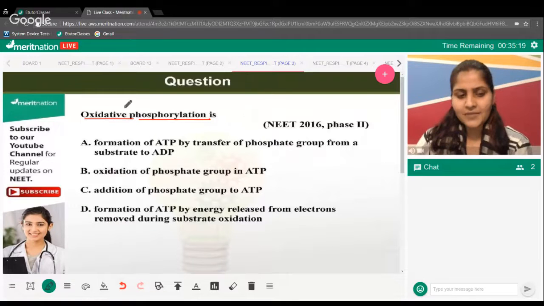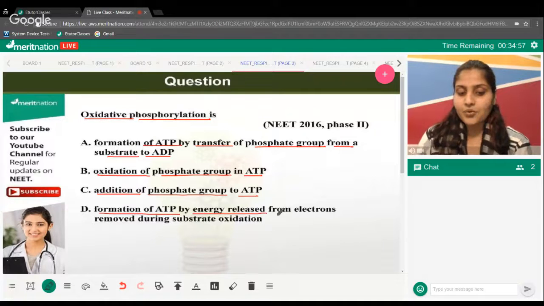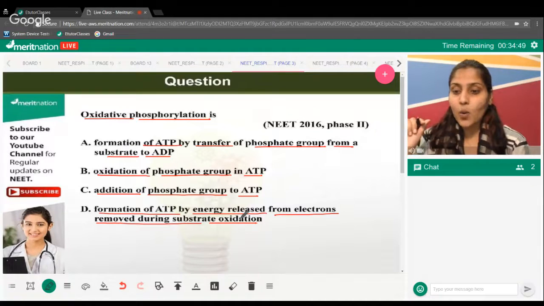Simply put, is it the formation of ATP by transfer of a phosphate group from a substrate to ADP? Do you think that? Oxidation of a phosphate group in ATP, is it what you call oxidative phosphorylation? Addition of a phosphate group to ATP, or is it the formation of ATP by the energy released from electrons that are removed during substrate oxidation? Think carefully. It's a roller coaster question. Think and answer. The time is about to get over.